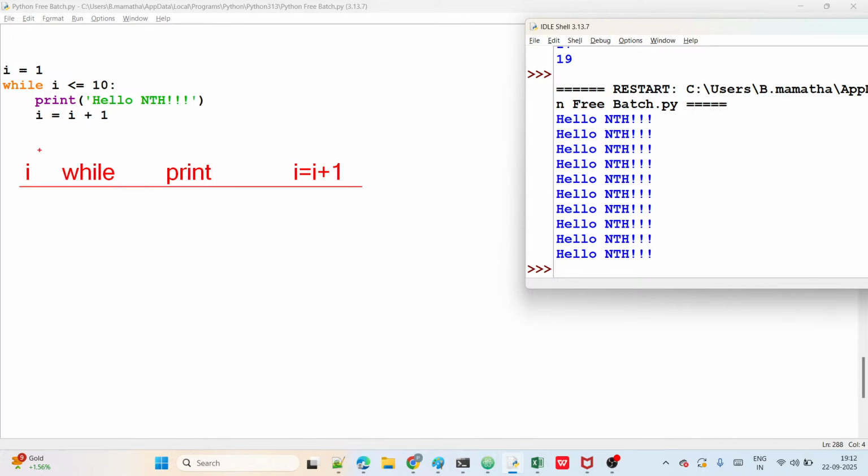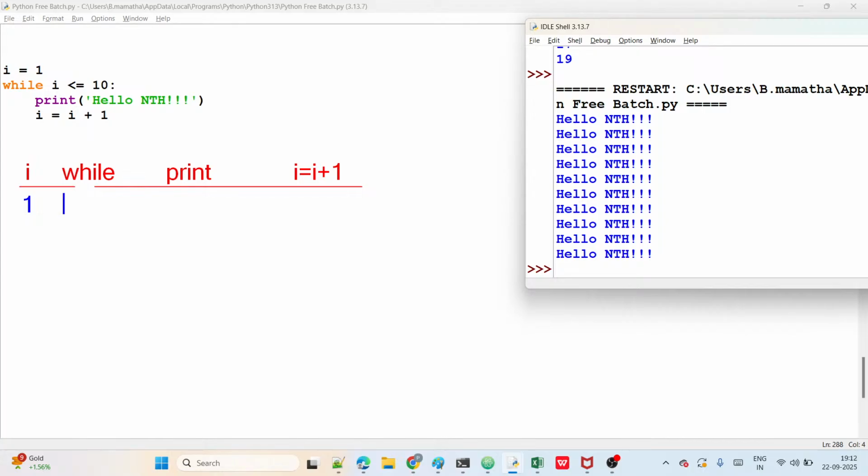Now tell me here, first time I value is what? Starting with 1, guys. So I value is 1 here. Now check the condition. Is the condition true or false, guys? When I value is 1, 1 is less than or equal to 10. True or false? It is true, right? So the condition is true, guys.